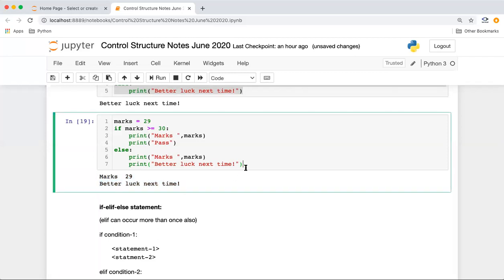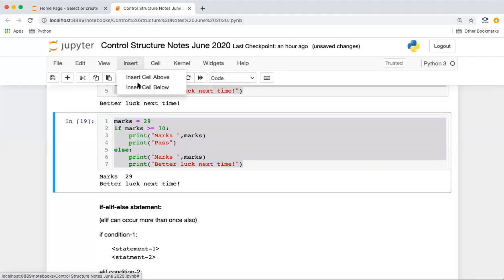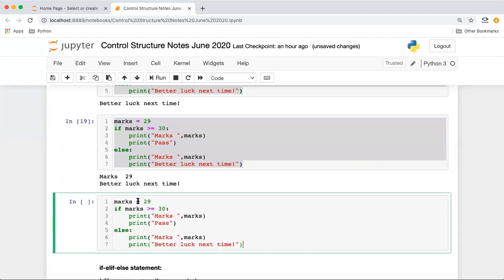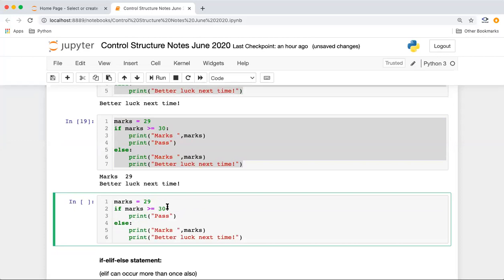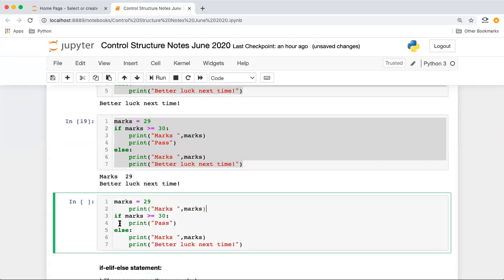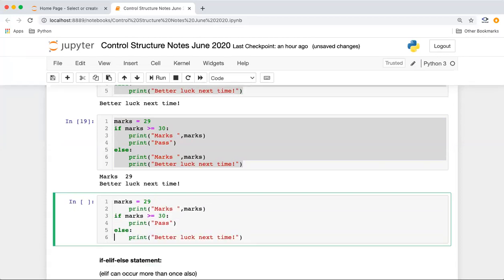And now it can also be a design question whether we should put this marks outside or inside, right? If in any case I want to show the marks, I can just print it at the beginning also. What's the benefit is, we have a principle in design that we should not write the same code again and again.